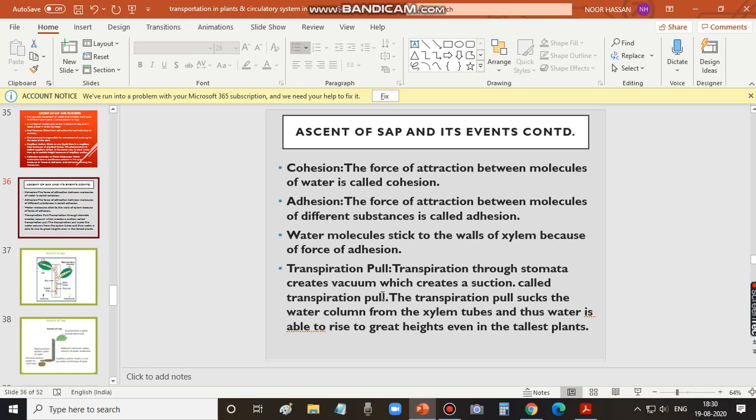Transpirational pull is a force caused due to transpiration, because transpiration causes a vacuum. So to fill or equalize this vacuum, more water is absorbed or sucked. So this is called suction. And the transpirational pull sucks the water column from the xylem tubes, and thus water is able to rise to great heights even in the tallest plant. Okay, so this is how water is raised up in plants with great heights. So these are the factors responsible for ascent of sap.